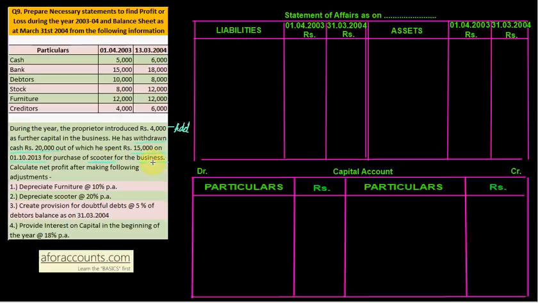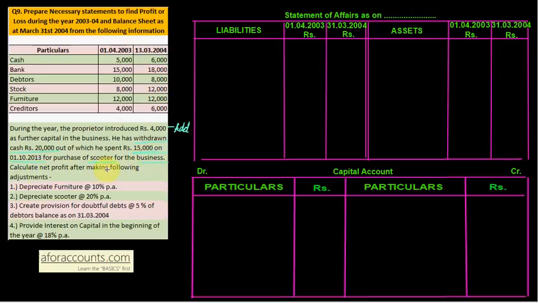Scooter for the business. So the asset increased in business is 15,000 का scooter, but the drawing which looks like 20,000 is not 20,000 because out of that 15,000 was used for scooter. The actual drawing will be 20,000 minus 15,000 because scooter is used in business. So drawing is 5,000 only. This is the important point here.